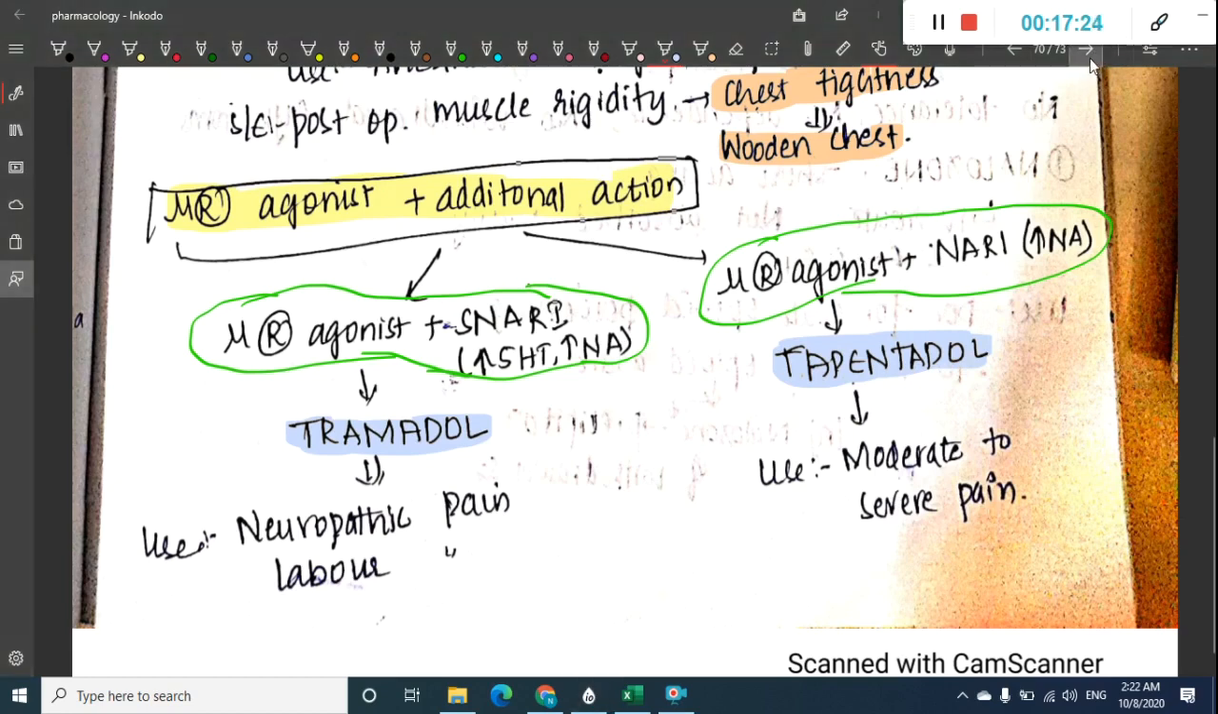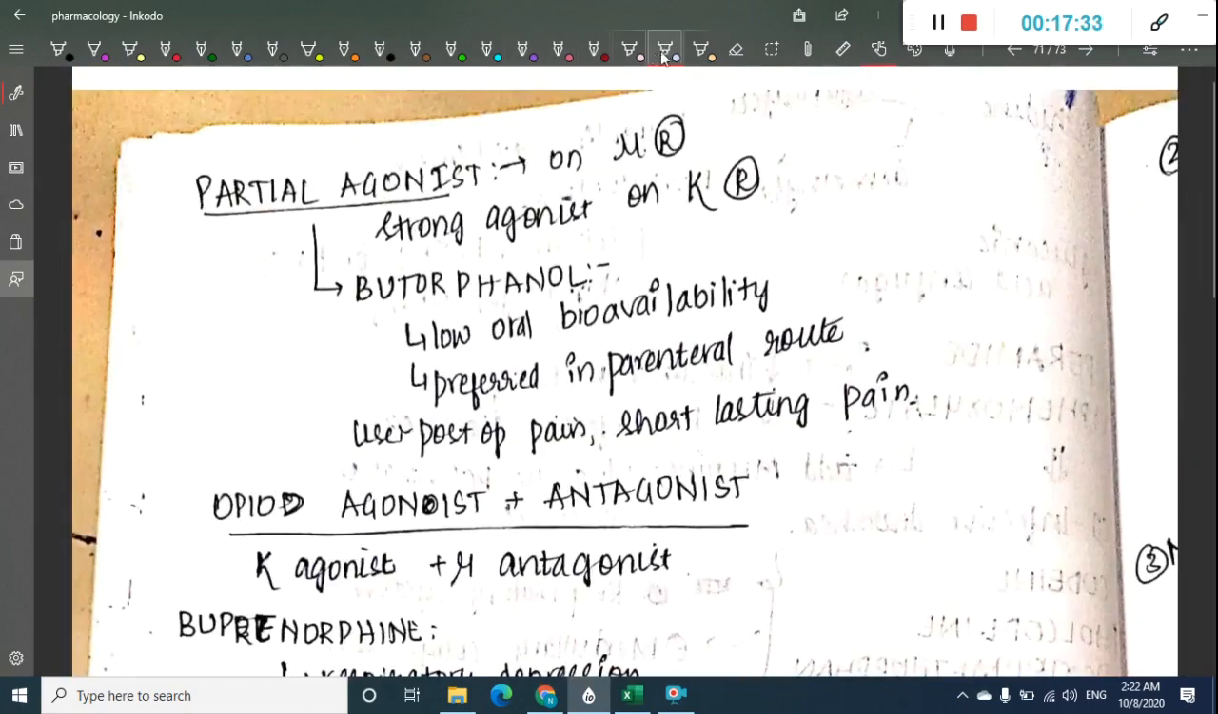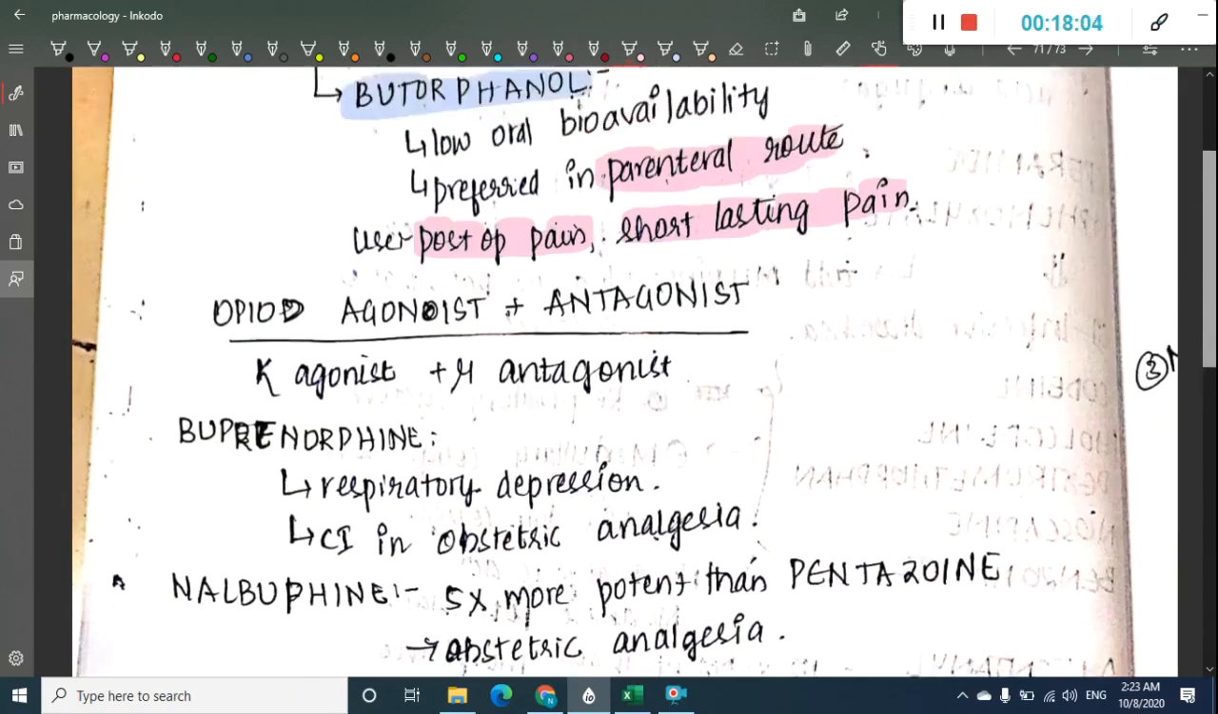Tramadol is used in our emergency very well, right? So we should remember. Then we have the next group, which is partial agonists. So these partial agonists are present on mu receptors and they are strong agonists on kappa receptor. So this drug includes butorphanol. This butorphanol has low oral bioavailability and it is preferred in parenteral route. Okay, so this butorphanol is used in post-operative pain and short-lasting pain, and it is given by the parenteral route, IV or IM. Then we have, that is butorphanol.